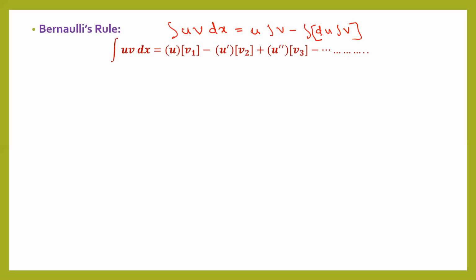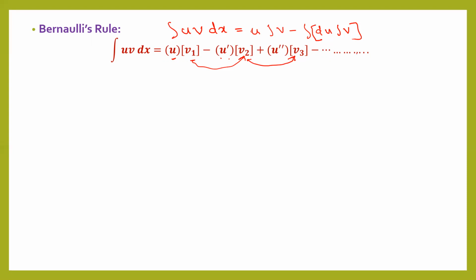Similarly, there is a general formula of by parts. When you have to use the generalized formula, here we write u. Here v1 means integration of v. This is derivative of u, and this means integration of v1. Then derivative of u, which is u double dash. When you integrate u dash, you will get u double dash, the second derivative of u. When you integrate v2, you will get the next integration, and that is v3. And the process goes on.